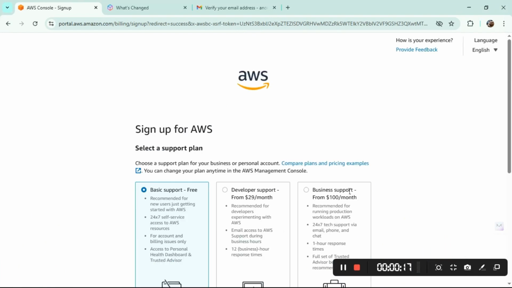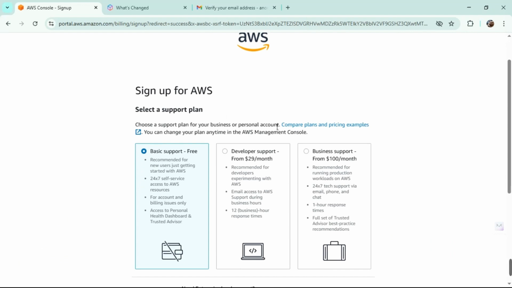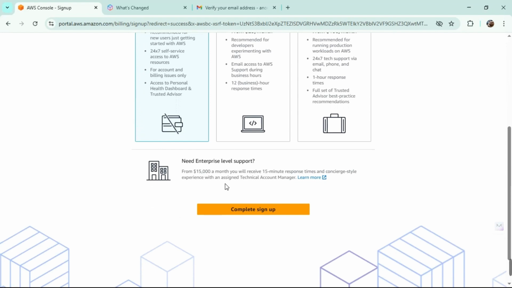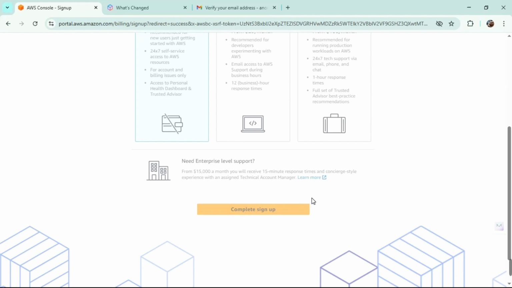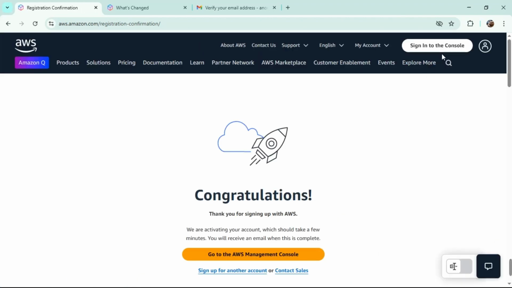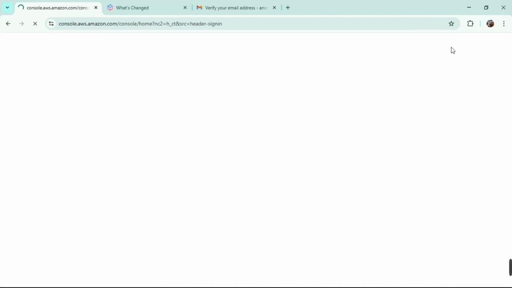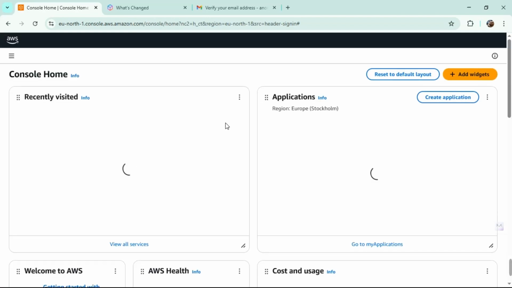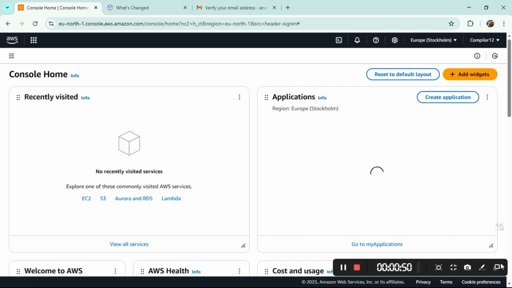we are moving to another step, and that's nothing but to select the support plan. I'm choosing basic support because for doing the 5 experiments this itself is enough, and then we are going to complete the sign up. We will be moving on to the home page if I'm not wrong. Yes, then we have to sign into the console, and that's it. Experiment number 1 is completed. It's about creating an account here.